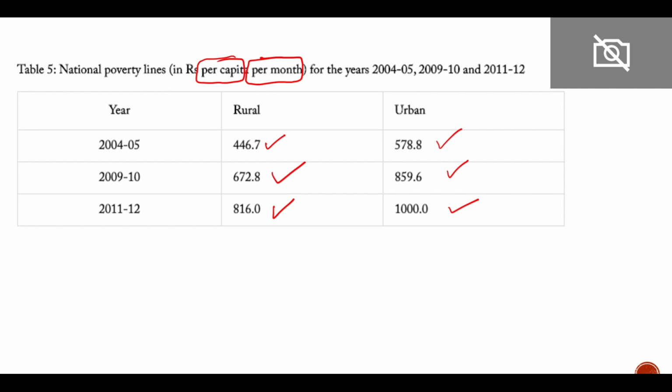For the idea, one thing is that the rural poverty line is less than the urban poverty line, because the level of inflation in the rural area is less. The price of goods in the rural area is less. Therefore, the rural poverty line is less than the urban poverty line.